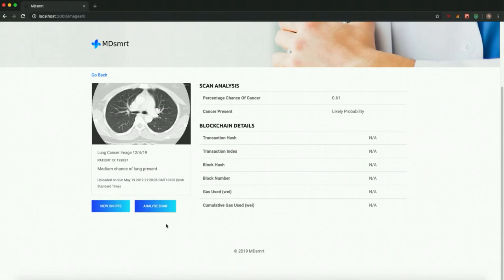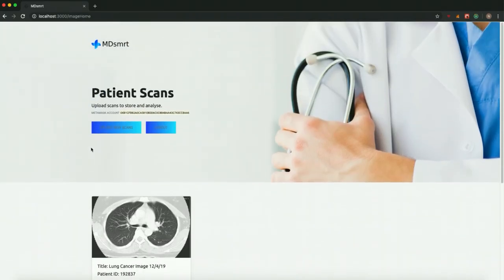the lung, from where the doctor said that there was a medium chance. So now we can go back and look at it and check exactly where it is. We can now click Go Back and we can log out of the application.